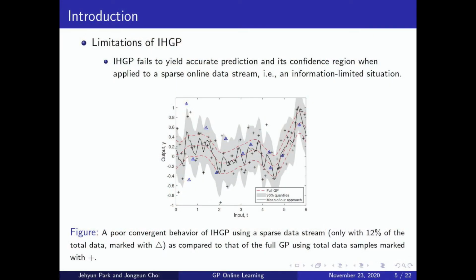However, the IHGP has difficulty in learning time varying hyperparameters online from the sparse data stream, i.e., an information limited situation as shown in the figure. Therefore, the objective of our paper is to develop a GP online algorithm for a given sparse data stream.